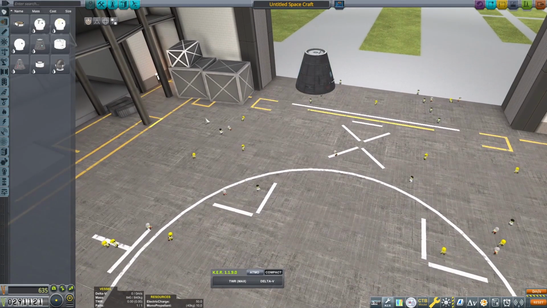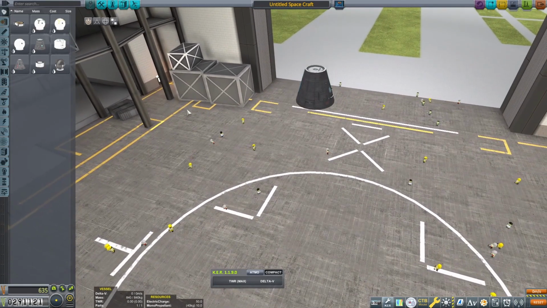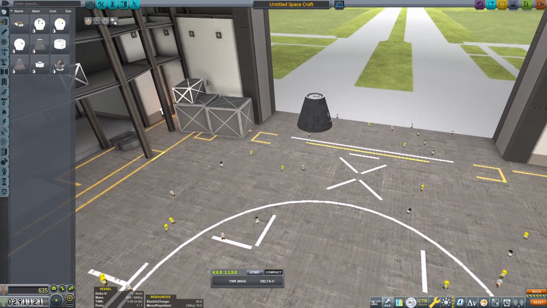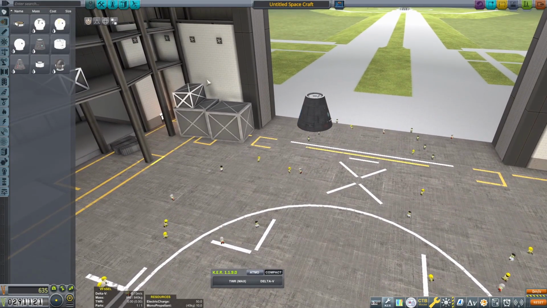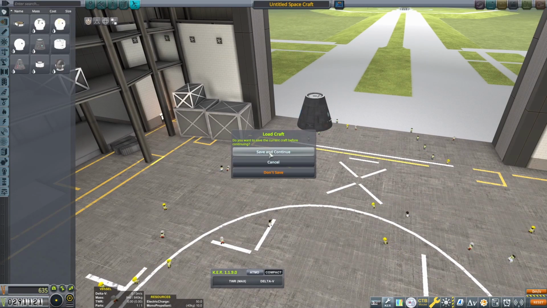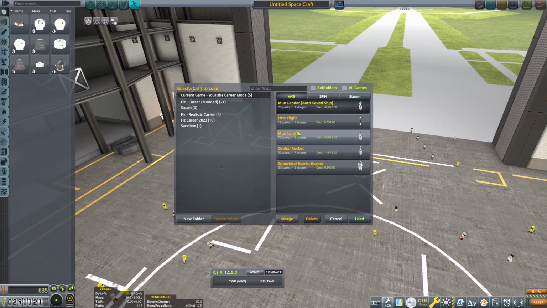Well, she definitely explained it better than I did last episode, so thank you very much for that, Charlotte. Okay, so we're going to build a new craft, which will be the craft that we'll use to launch satellites into space. You know what, we can probably go with the orbital rocket for this. So let's load that.